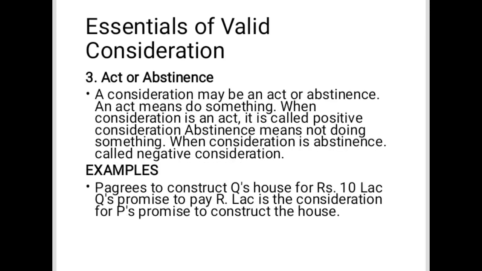3. Act or abstinence. A consideration may be an act or abstinence. An act means doing something. When consideration is an act, it is called positive consideration. Abstinence means not doing something. When consideration is abstinence, it is called negative consideration. Example: P agrees to construct Q's house for Rs 10 lakh. Q's promise to pay Rs 10 lakh is the consideration for P's promise to construct the house.